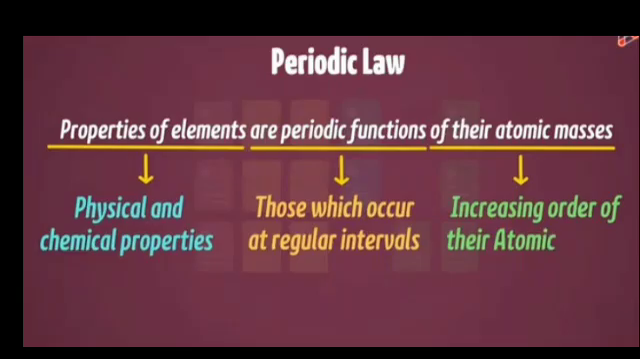Mendeleev found that the elements with similar physical and chemical properties repeat after a definite interval. On the basis of this finding, Mendeleev stated the following periodic law: properties of elements are a periodic function of their atomic masses. That means properties of elements, that is, physical and chemical properties. Periodic function means those which occur at regular intervals, and atomic masses, that is, in increasing order of their atomic masses.